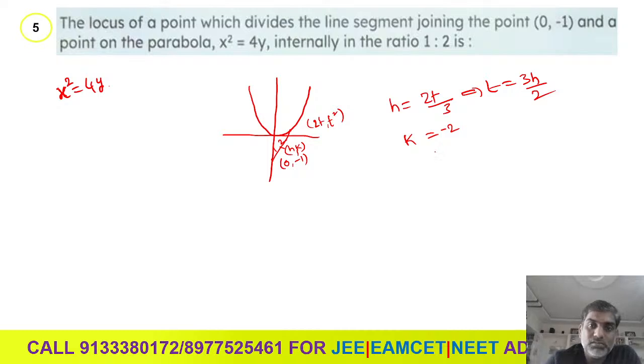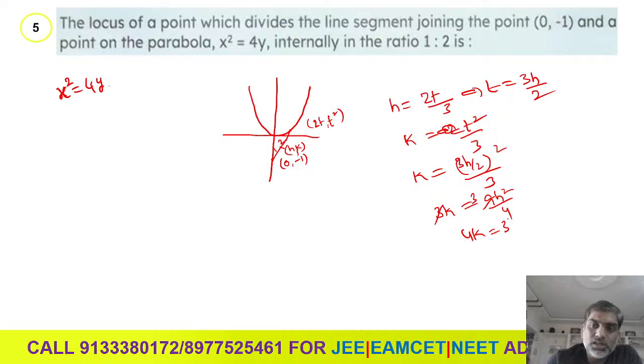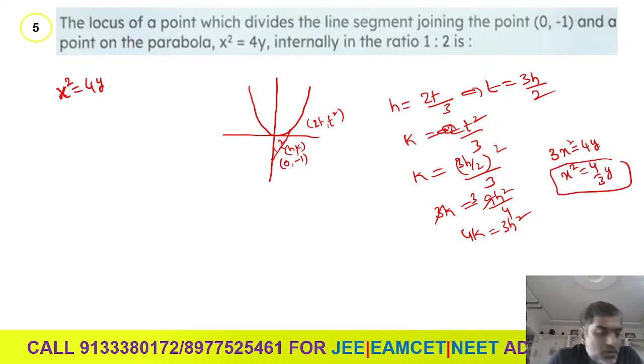Once again, are we doing this correctly? M y2 is t square, plus n y1 divided by 3. So k is equals to t square divided by 3, but t is 3h by 2. Then 3k is equals to 9h square over 4. Then what are we getting here? 4k is equals to 3h square. Then what could be the final answer? 3x square is equals to 4y, or x square is equals to 4 over 3 times y. That is the locus.